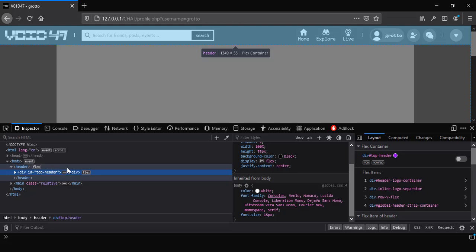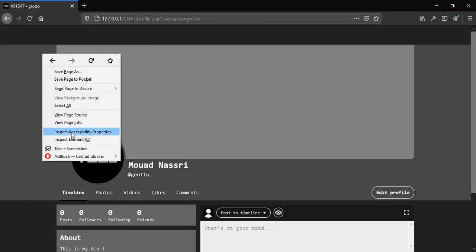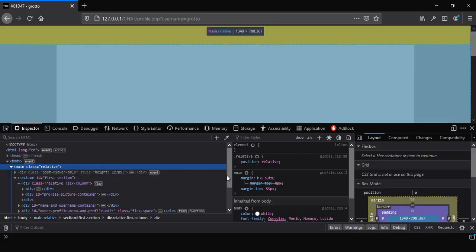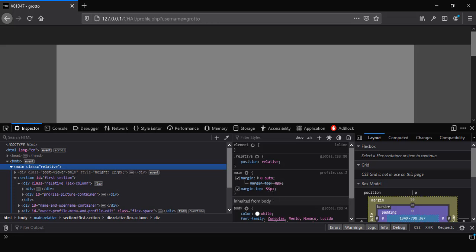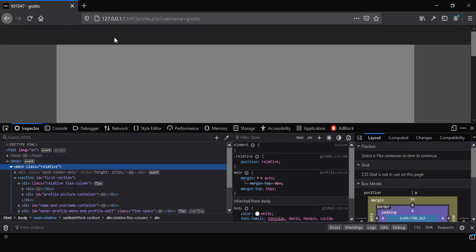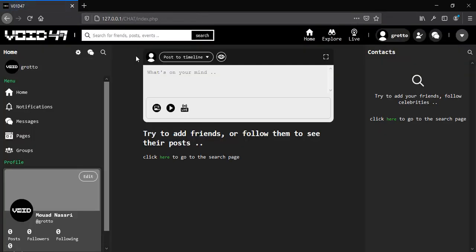Now let's remove this header, and as you can see, this main section has a margin top of 55 pixels, which is the height of the header. Because the header is fixed, we need to add a margin top to the main just to make some space for the header. Now let's refresh and go back to our index page.